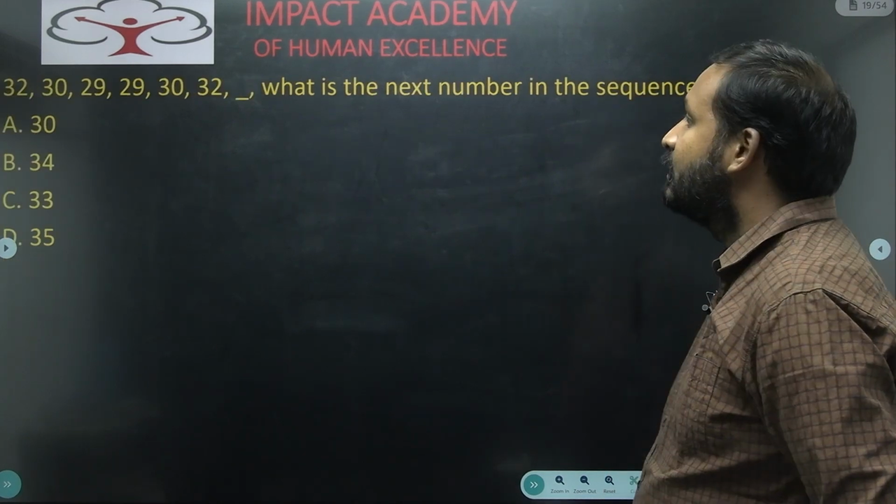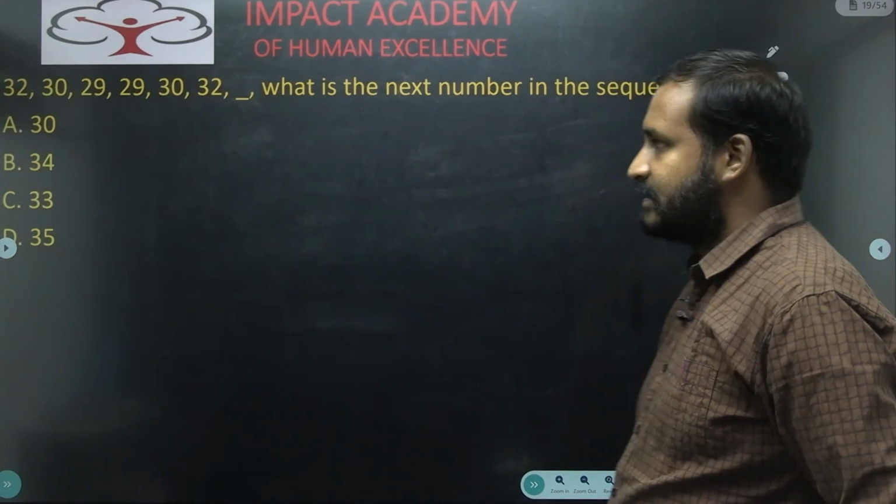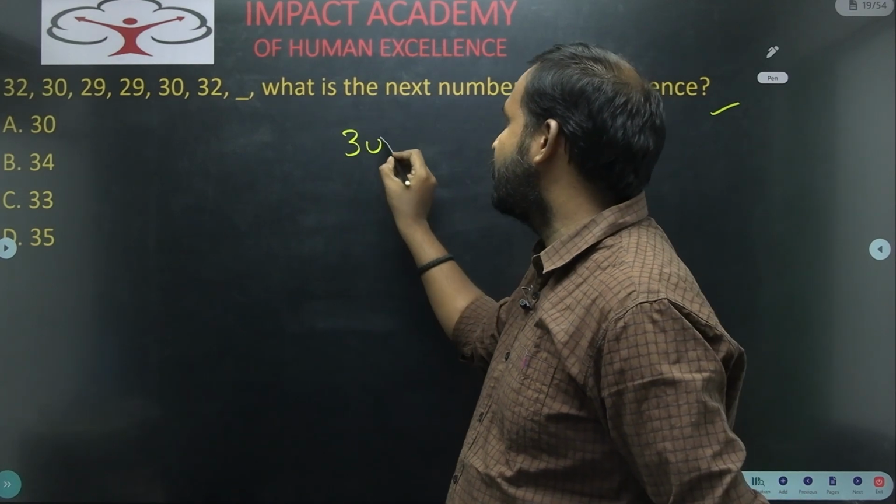Right? Next one. See here, what is the next number in the sequence? If you observe carefully, what is the sequence they have given for us?